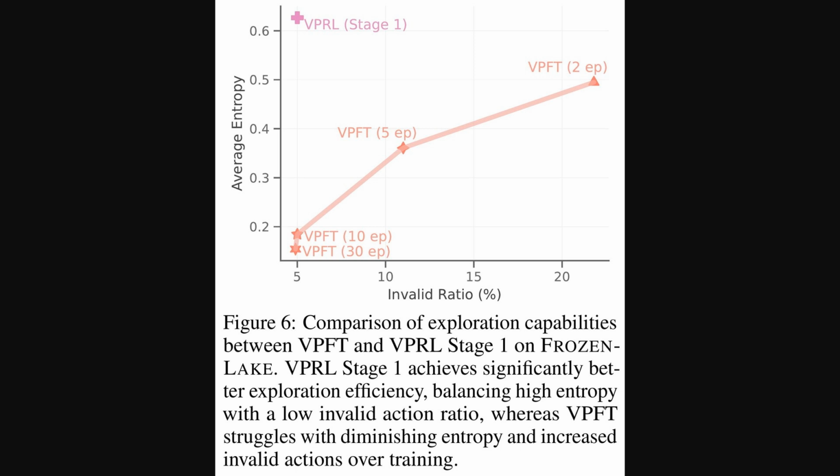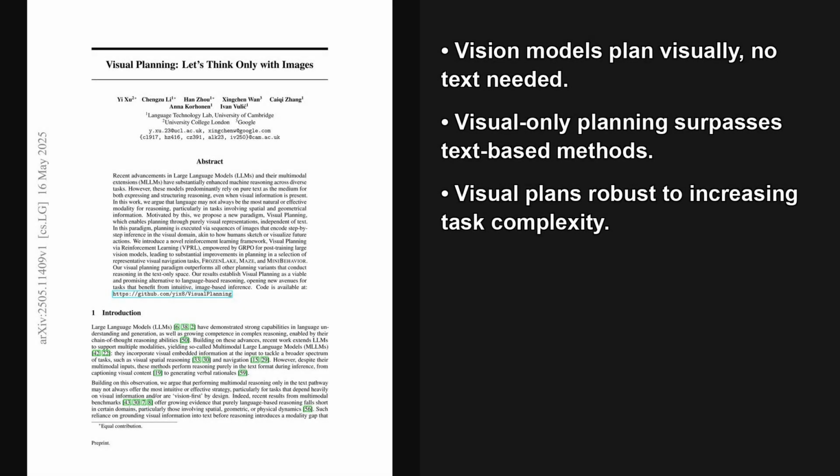In contrast, visual planning via fine-tuning, the orange line, tends to explore less and make more invalid moves as its training progresses through more epochs. That superior exploration capability really underscores the strength of VPRL. This paper compellingly shows that enabling models to think directly with images, rather than relying solely on language, can lead to more robust and efficient solutions for complex visual reasoning challenges. It's a fascinating direction for AI.